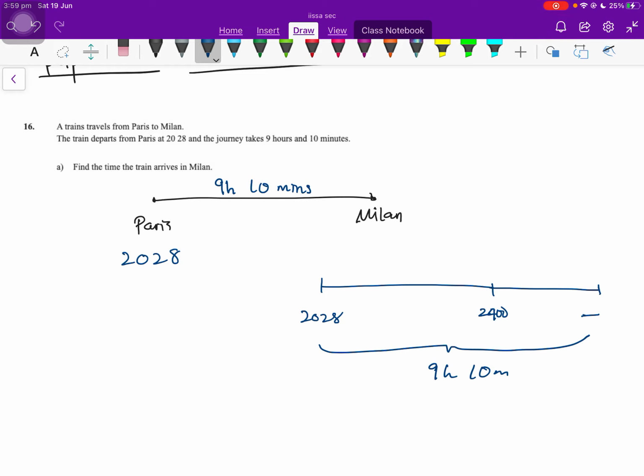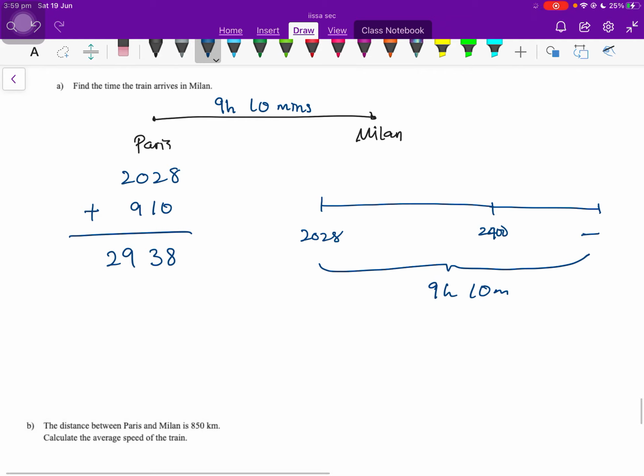What we need to do is just to add 9 hours and 10 minutes to the time in Paris. So 28 plus 10, that's 38 minutes. 20 plus 9, this is 29. You see there is no such thing as 29 38 hours, because this actually means it's the next day. So what we'll need to do is minus this by 24 hours. This is now 38 minutes and the hour here is 5 hours.